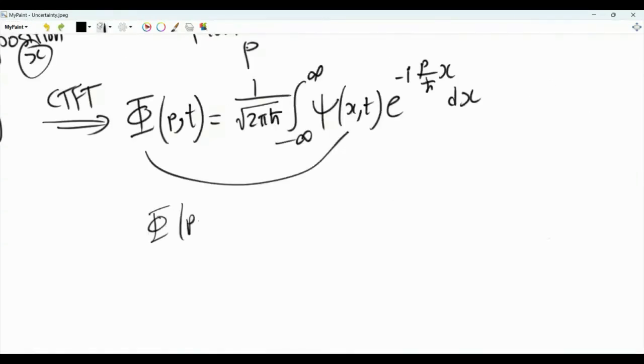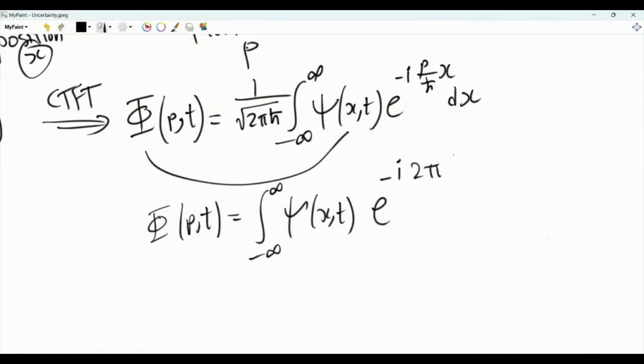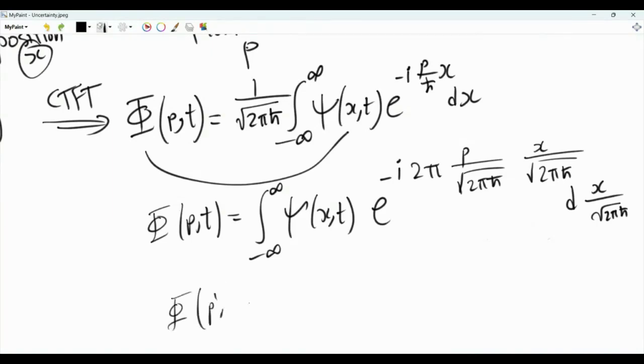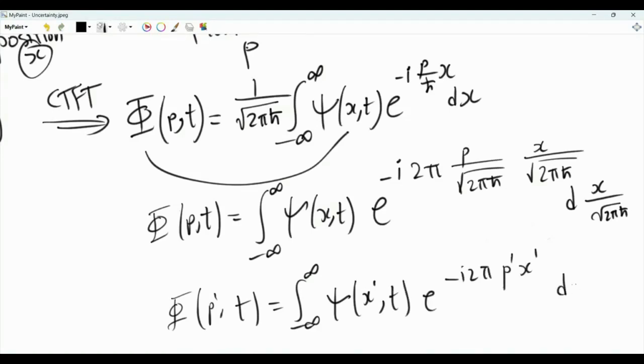Let's rewrite this integral in the following way. Integral from minus infinity to infinity, psi of x, t. Then we have e to the minus i, then 2 pi. And then we have p, the momentum, over square root 2 pi h bar. And then we have x divided by the square root of 2 pi h bar. And dx is dx over square root 2 pi h bar. So now we have phi of p prime comma t is equal to integral from minus infinity to infinity psi of x prime comma t e to the minus i 2 pi p prime x prime dx prime.